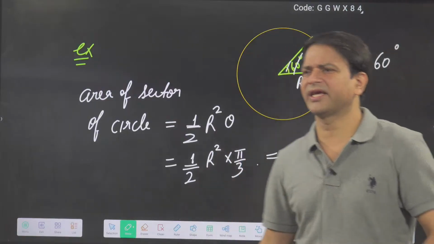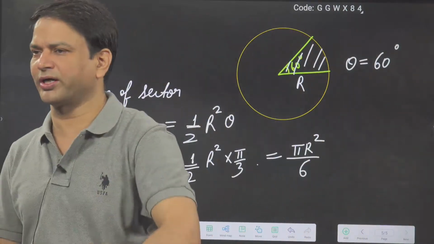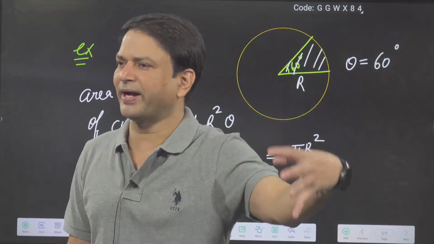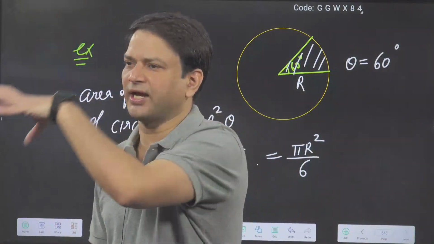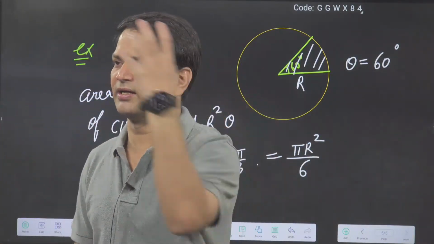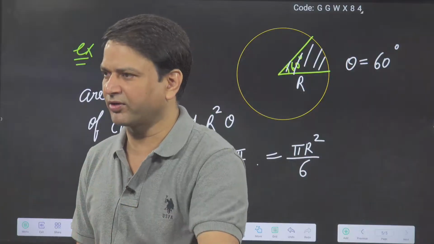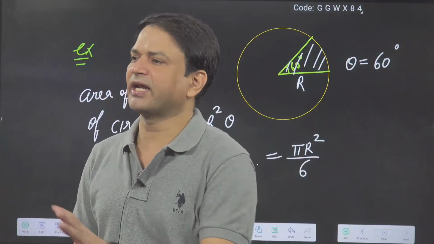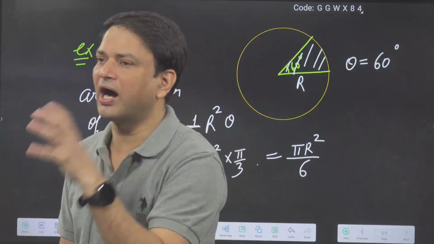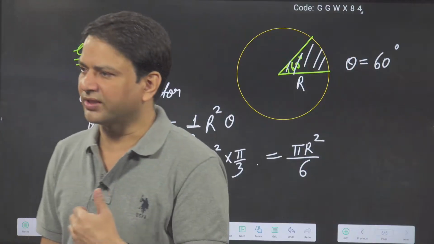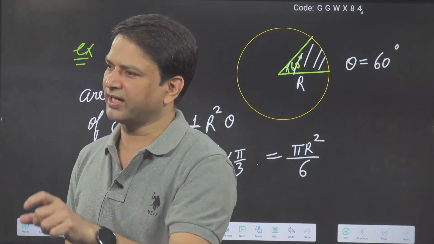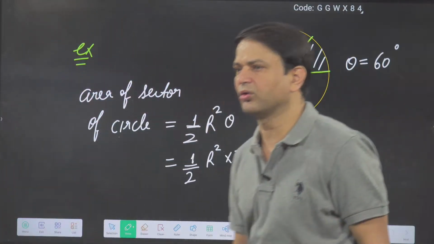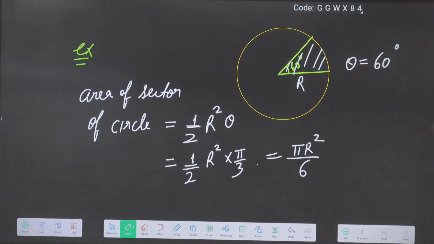So 2 ways are there. You can apply the unitary method: 360 or 2 pi angle has the area pi r square, so a unit angle has this area, and then you can apply it for whatever angle they have given. The other way, you can directly remember the sector formula, half r square theta, where theta is the angle made by the sector at the center. Then we can directly get it. Okay, area of sector completed.